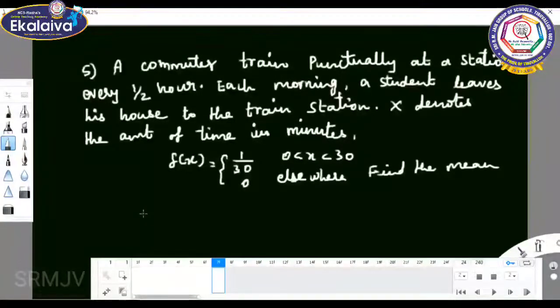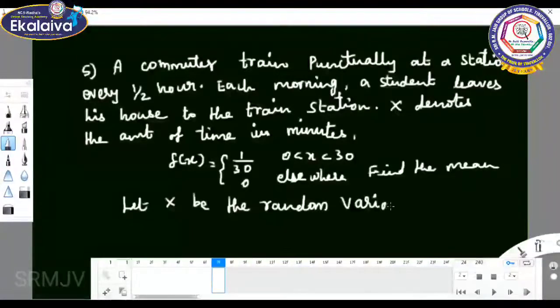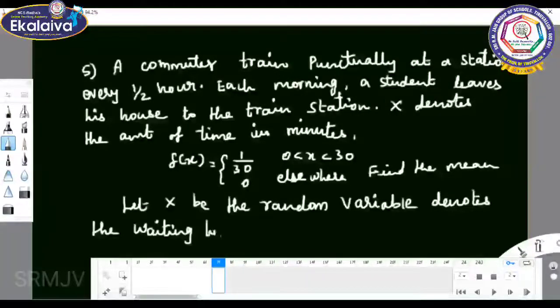Let x be the random variable that denotes the waiting time.